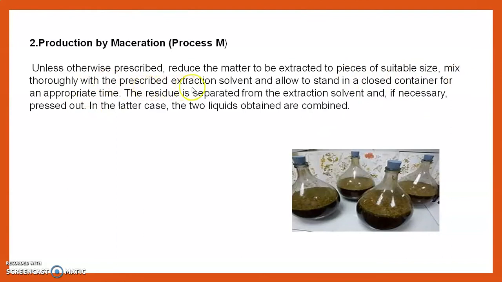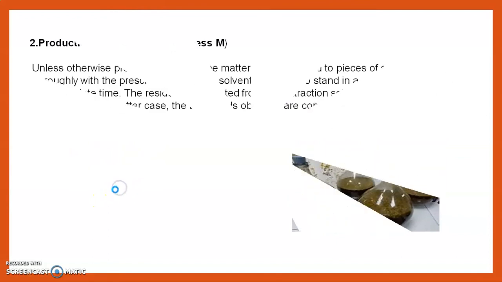Mix thoroughly with the prescribed extraction solvent. Choose a proper solvent and allow to stand in a closed container for an appropriate time. Then the residue is separated from the extraction solvent. If necessary, press it out. In the latter case, the two liquids obtained are combined. That means first without pressing, and after pressing the marc, combine both the liquids. This is the maceration process.